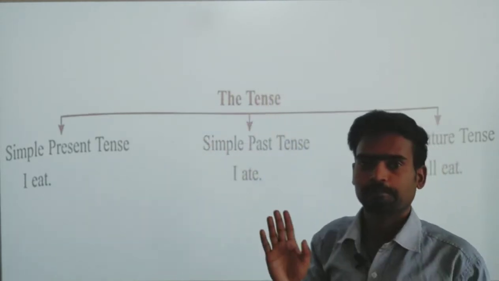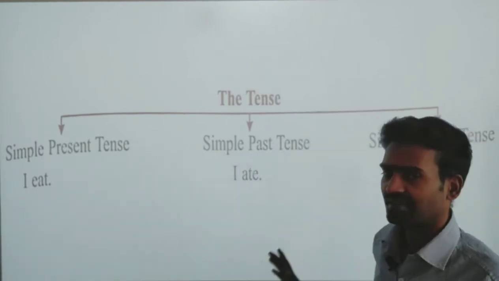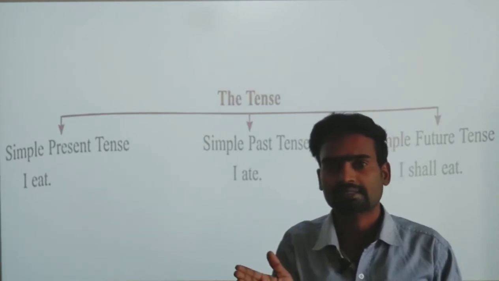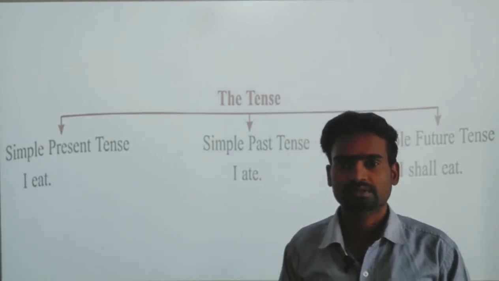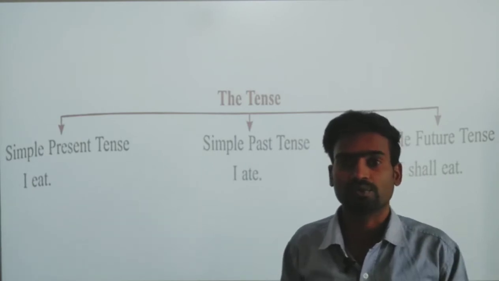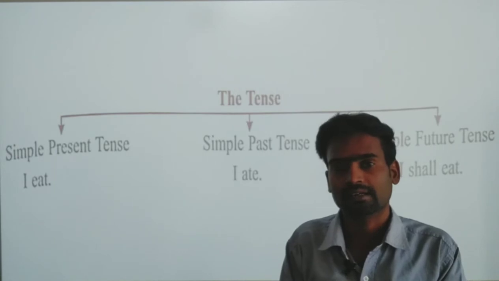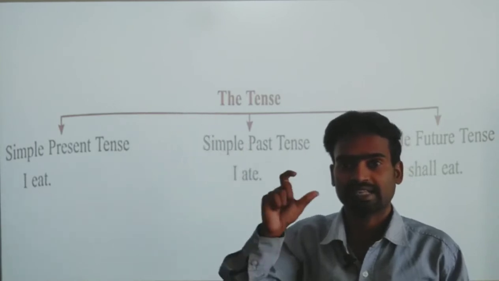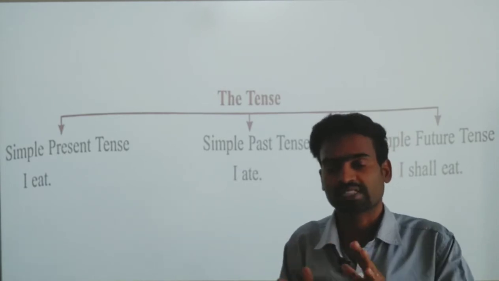It has 3 types: simple present tense, simple past tense and simple future tense. When we speak about the tenses, we have 3 types: present, past and future. Present means what is happening right now, this time. So, it is called present tense. What happened in the past time is called past tense. In future time, what will happen? That is called future tense.